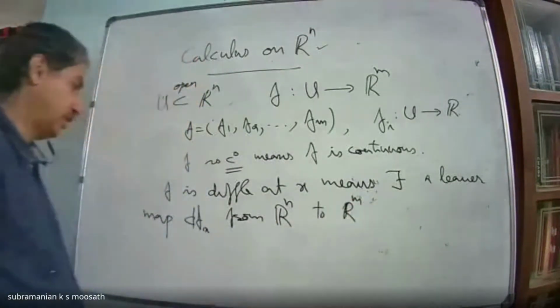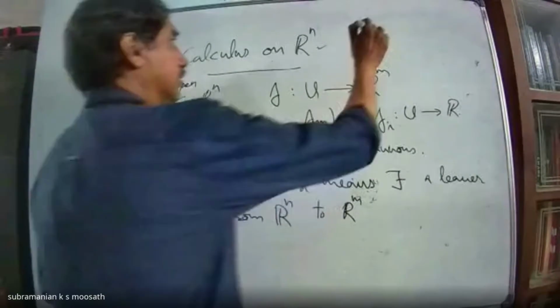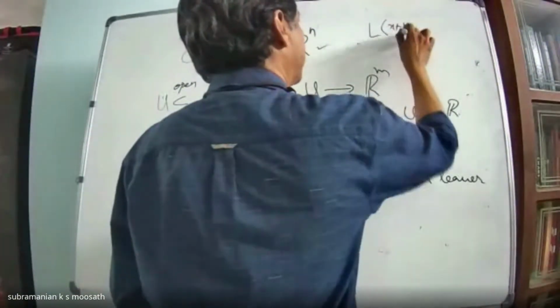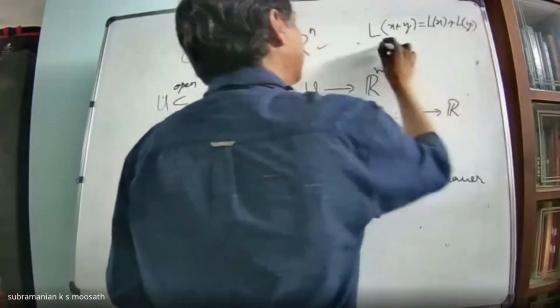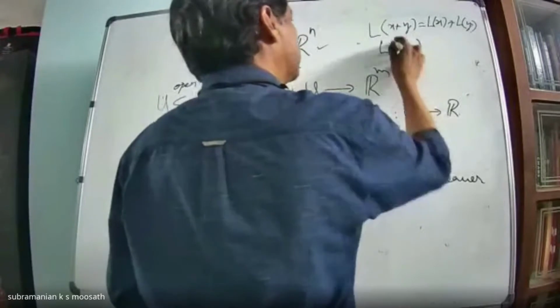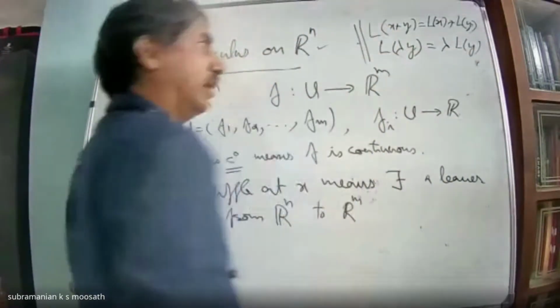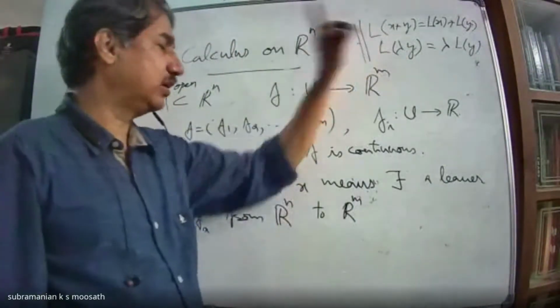For those who are not familiar with linear maps: suppose L is a linear map from Rn to Rm. It means L of x plus y equals Lx plus Ly, and scaling is also preserved, that is, L of lambda x equals lambda times Lx. It respects both vector addition and scaling. Such maps are called linear maps.